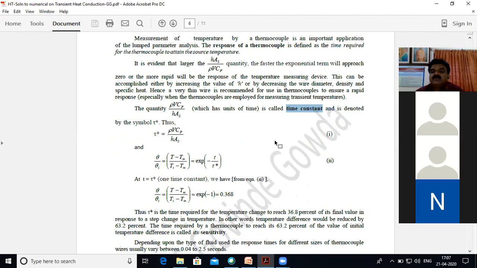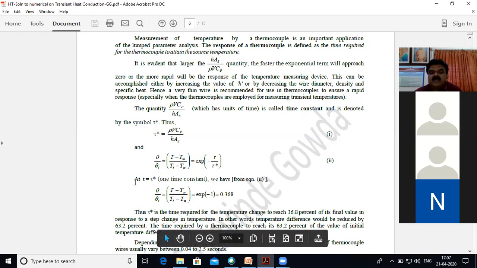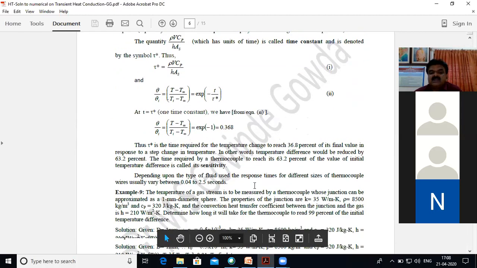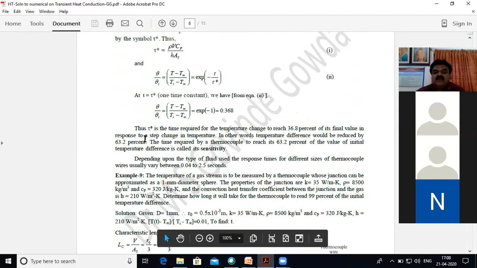If the time constant is equal to 1, what is the temperature difference achieved? If the time constant is equal to 2, what is the temperature achieved? This equation is exactly the lumped system analysis equation: theta by theta_i is equal to exponential of minus t by t star. At t equal to t star, meaning one time constant, this reduces to 0.368. So what does it mean?